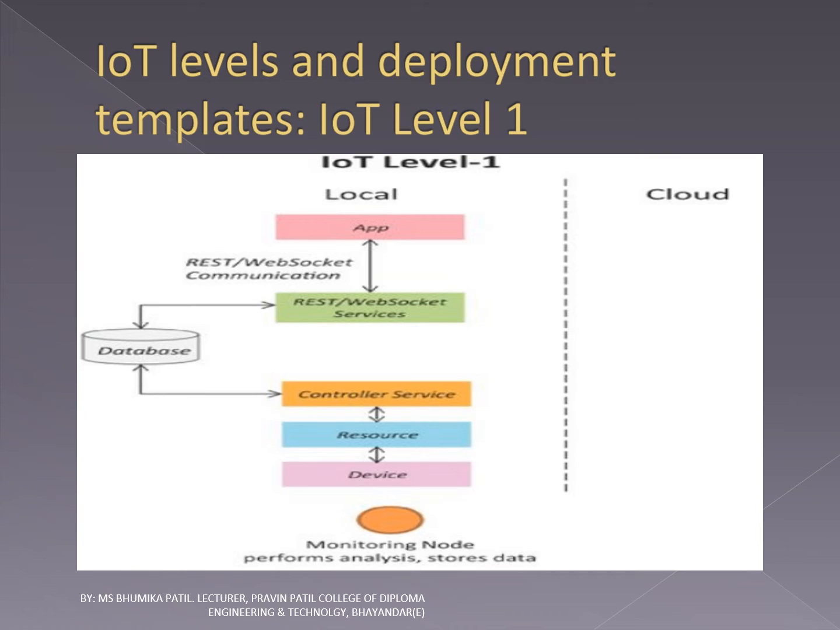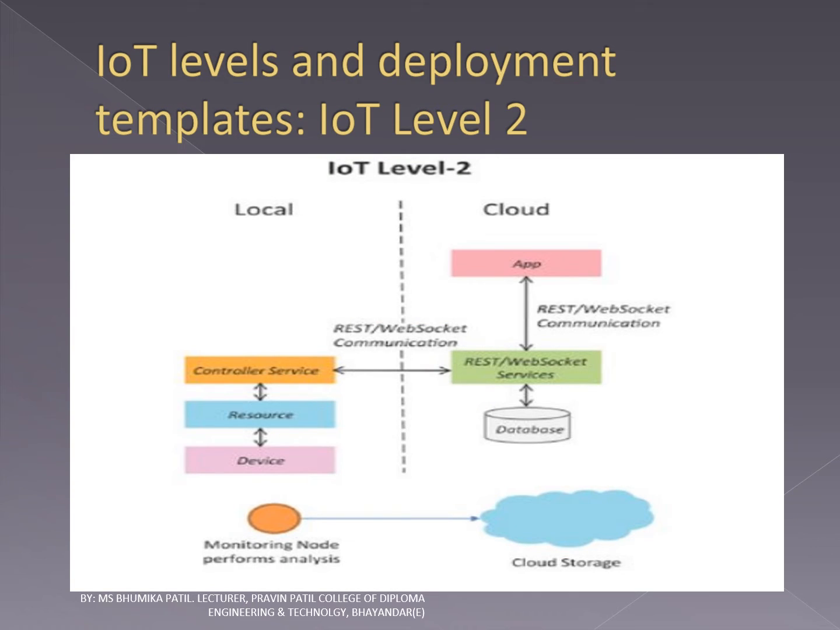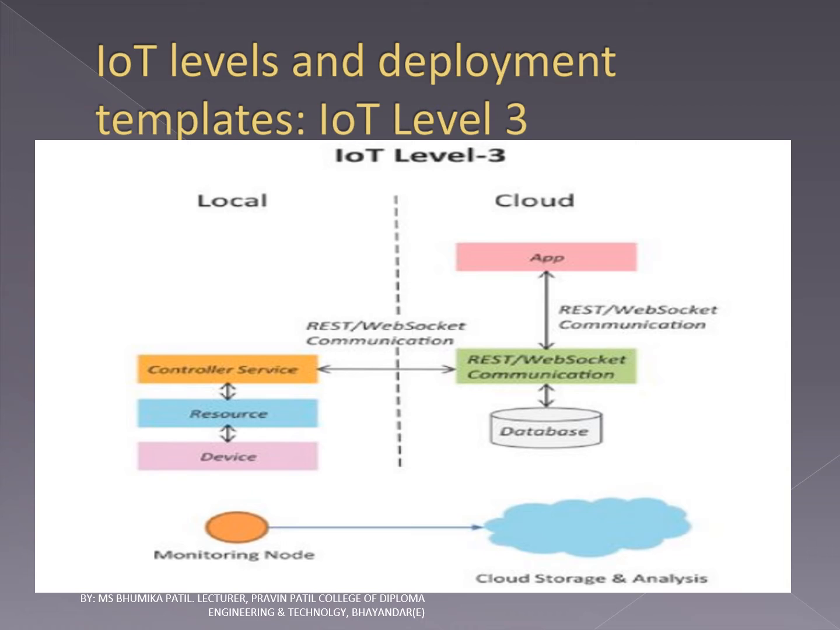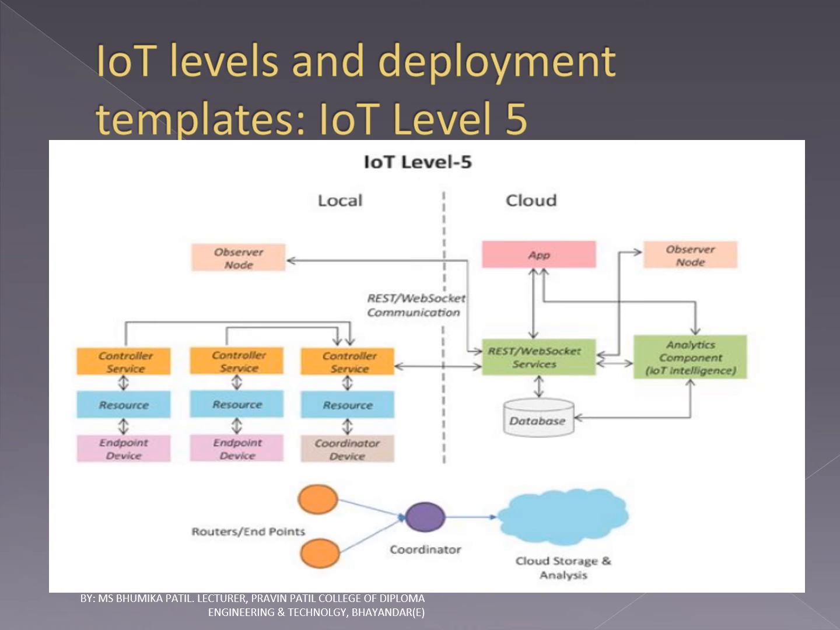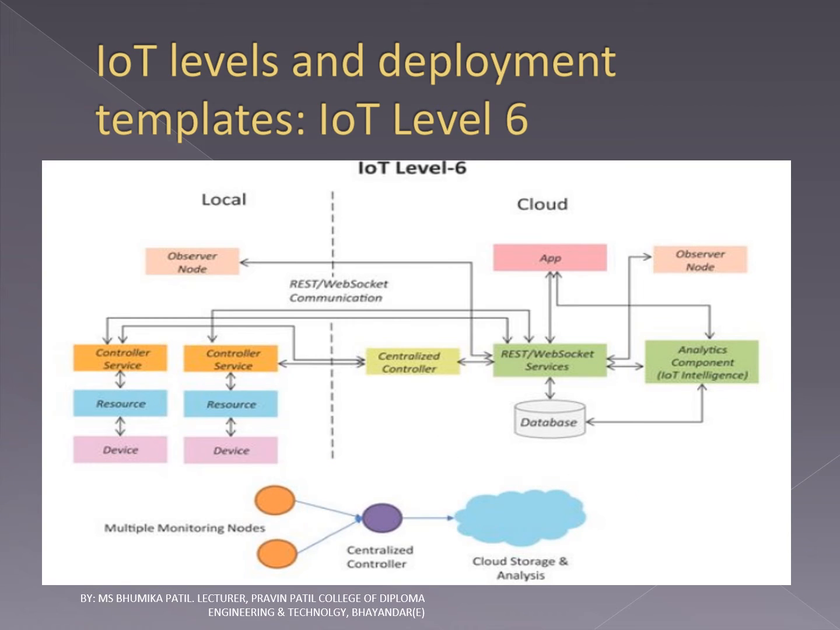Here are some levels of IoT and deployment templates. A total of six levels are there for IoT levels. Here is the first level, level 1. The second level of IoT, or IoT level 2. The third level of IoT. Fourth level of IoT. Fifth level of IoT. Sixth level of IoT.